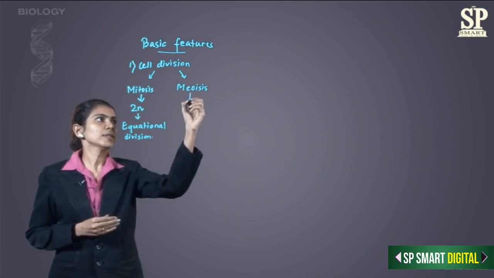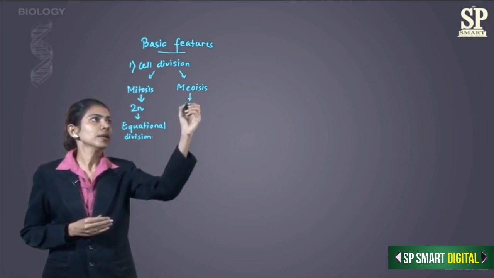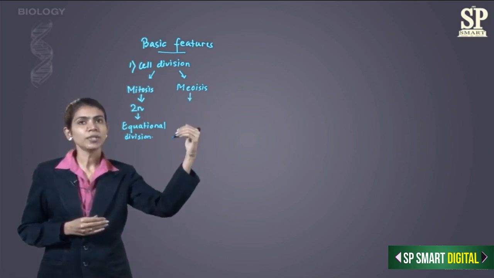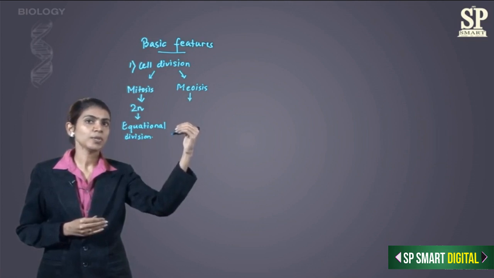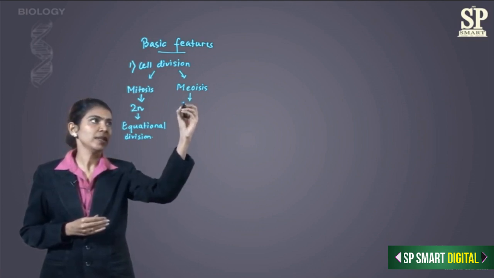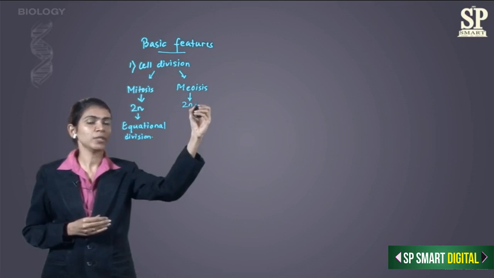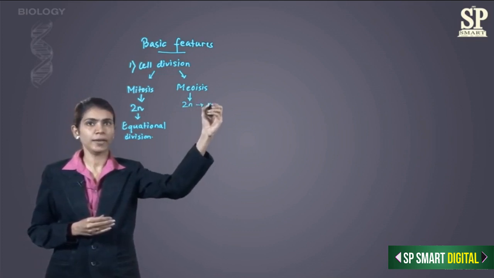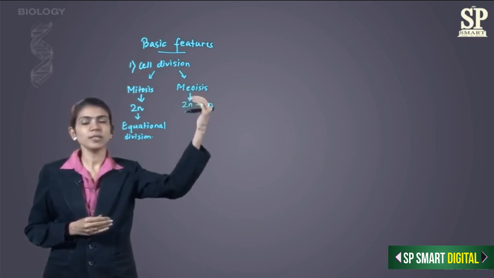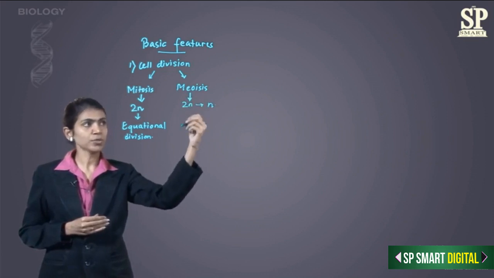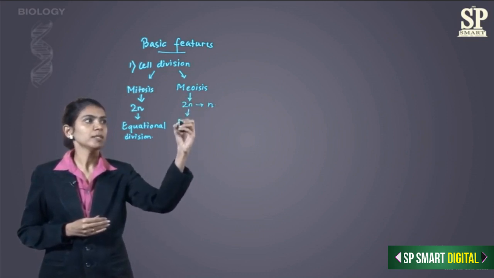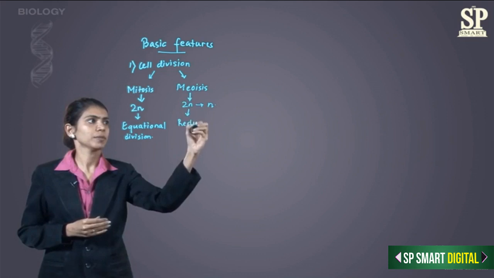Whereas in meiosis, the daughter cell receives half the number of chromosomes as the parent cell. So if the parent cell has 2n, the daughter cell which is formed will receive n. So here in meiosis, the number of chromosomes is getting reduced. That is why it is called as reductional division.